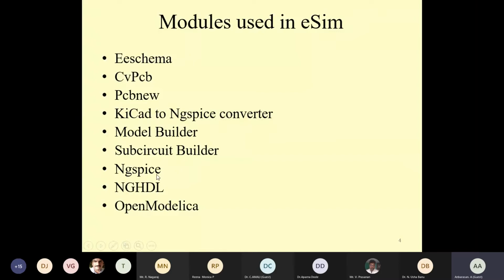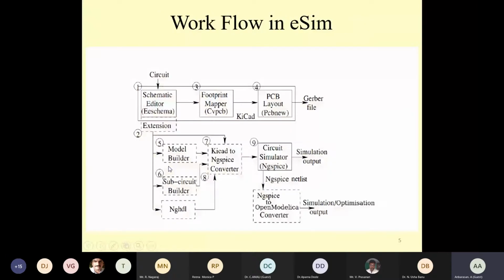In this session, in particular, we are going to design a full adder circuit by using the half adder as a subcircuit. And this is the workflow in eSim. First we open eSchematic, where we design a circuit. The second step is the extension, the third step is the footprint mapper CvPcb, and the fourth one is the PCB layout, where we create the KiCad files.